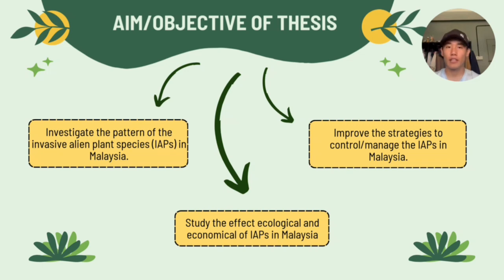Hello, now I will continue with the aim and objectives of this thesis. The first is to investigate the pattern of invasive alien plant species (IAPs) in Malaysia. As we know, invasive alien plant species can impact biodiversity and ecosystems in Malaysia, so we should know what the effects are and how they harm our ecosystem. The second is to study the ecological and economic effects of IAPs in Malaysia, such as biodiversity loss, ecosystem alteration, economic loss in agriculture, and so on. The last one is to improve the strategies to control and manage IAPs in Malaysia, and we should learn the ways to prevent IAPs and do some research and development about them.